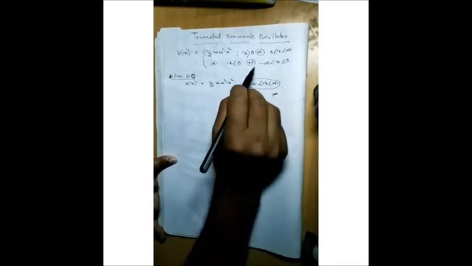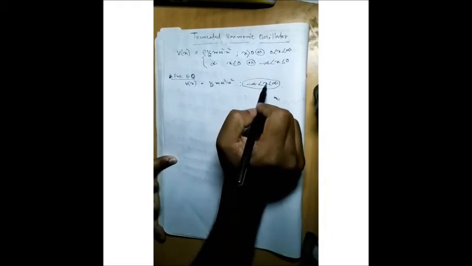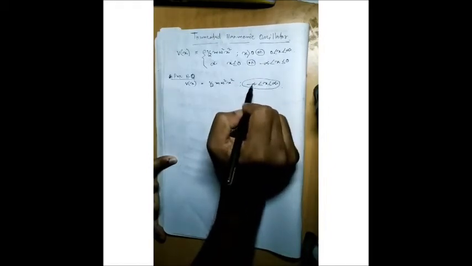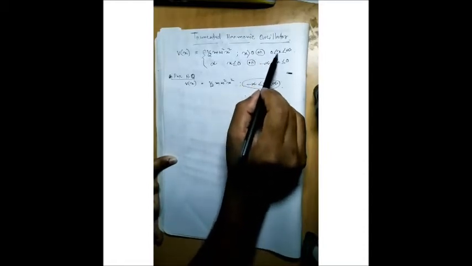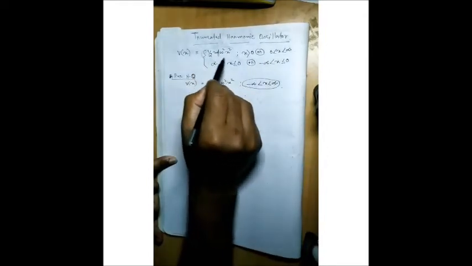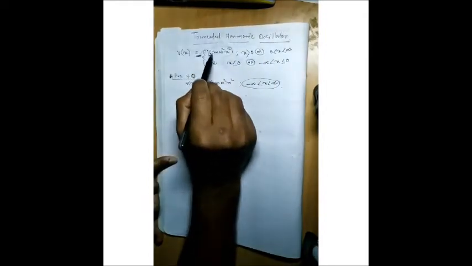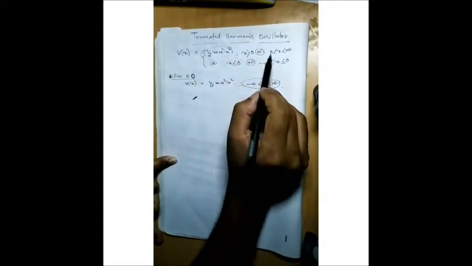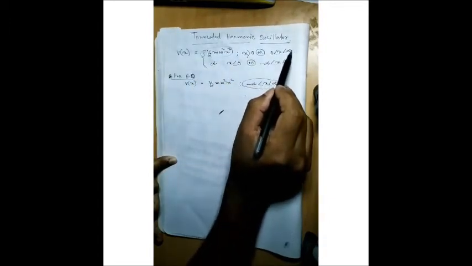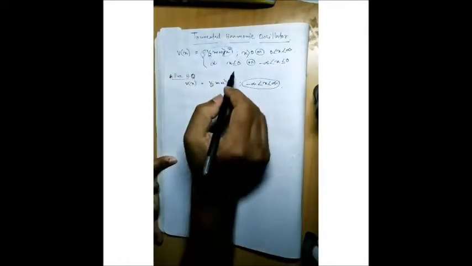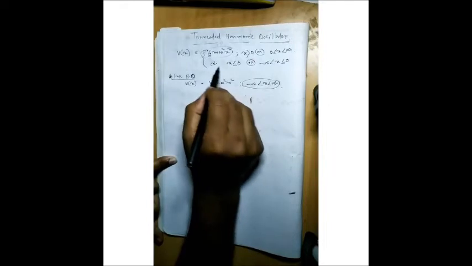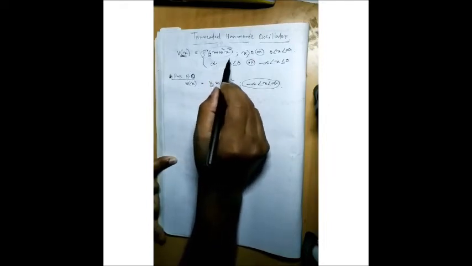But here it is slightly different. In the earlier case x lay between minus infinity and plus infinity, but in this case the non-vanishing term, half m omega square x square, lies between 0 and positive infinity. Otherwise, on the negative side, the potential is equal to infinity.